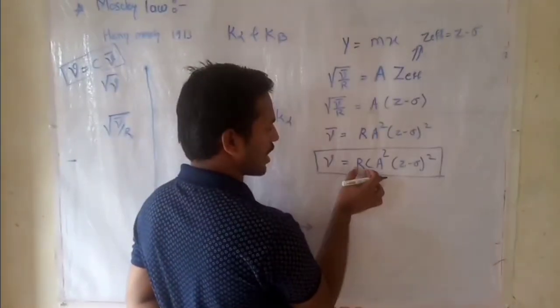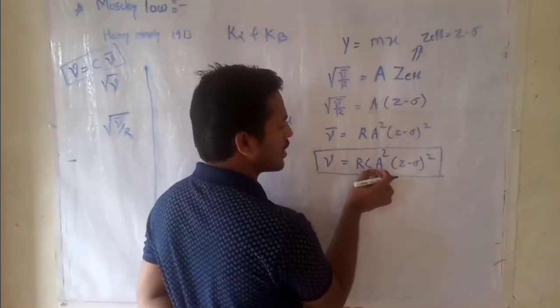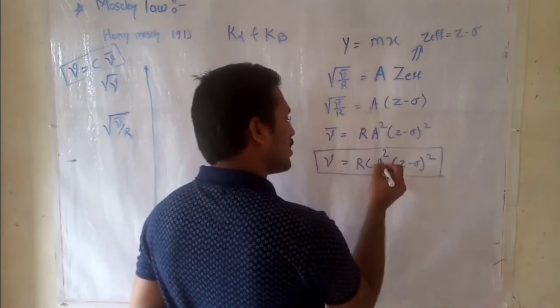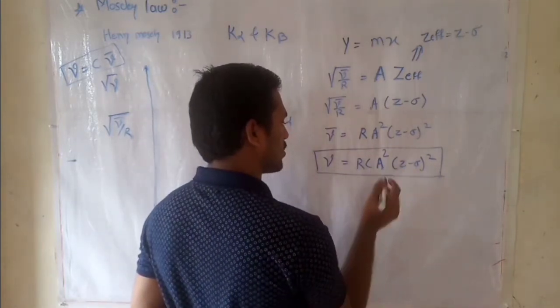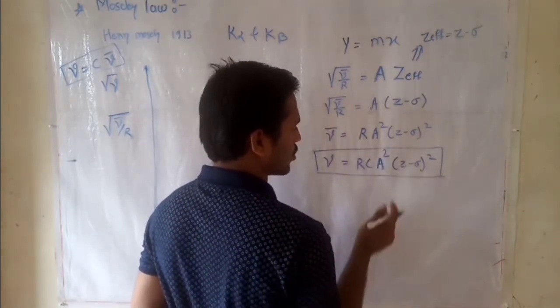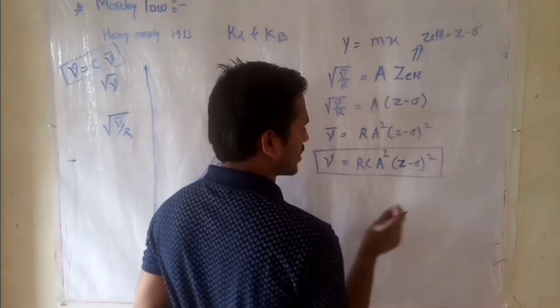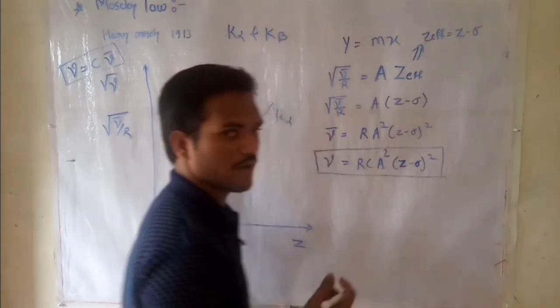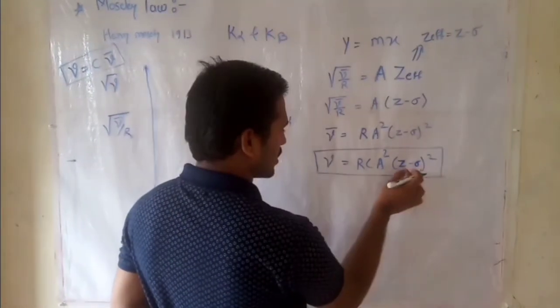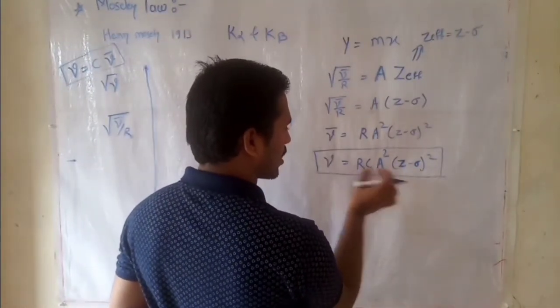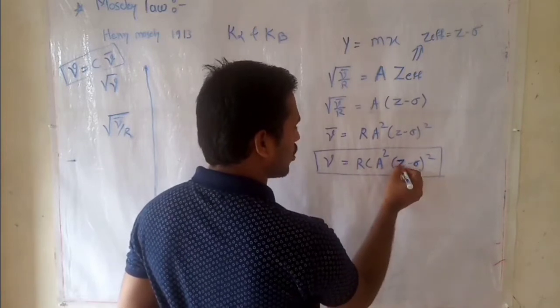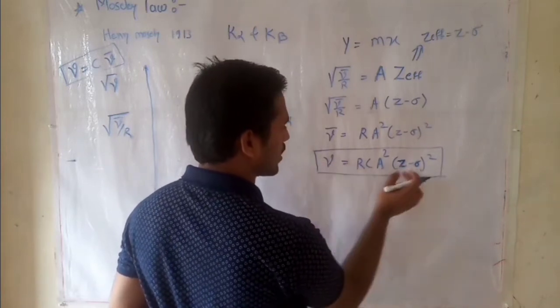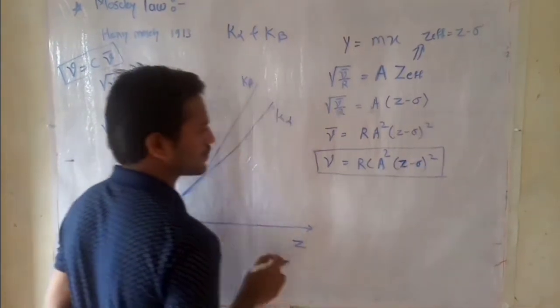In this equation, R is the Rydberg constant, c is the speed of light, a is an arbitrary or proportionality constant, Z is the atomic number, and sigma is a screening constant or shielding effect constant. These other terms are constants, but the only variables are frequency and atomic number Z.